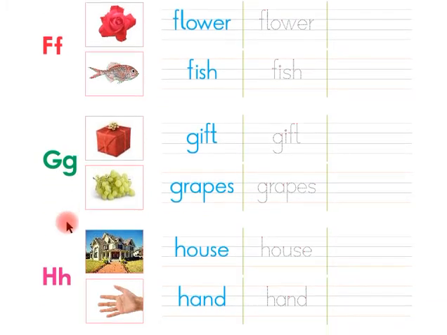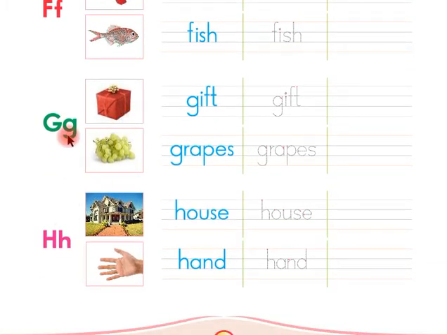Okay, children, now look at this. G, gift. G, grapes. Now say with me, children, G, gift. G, grapes.